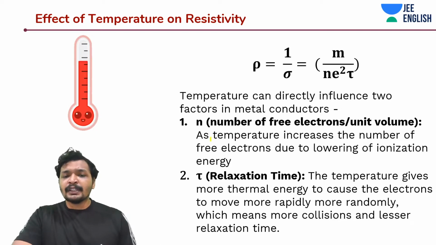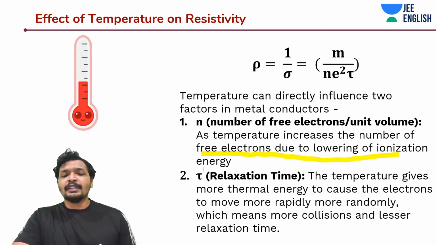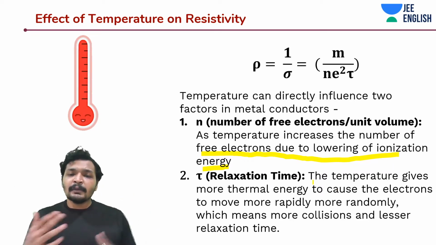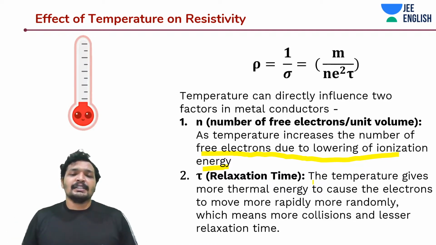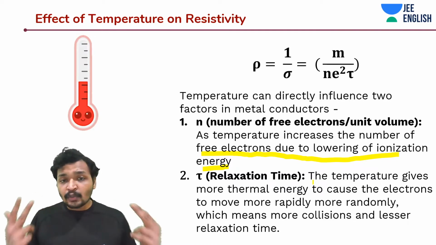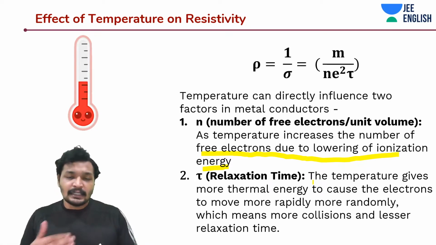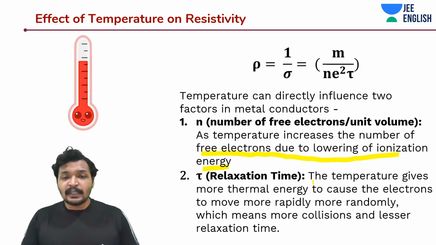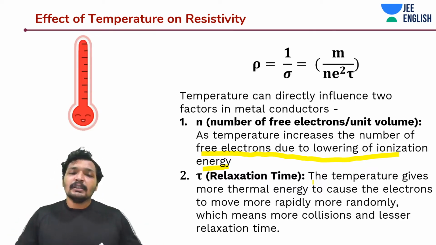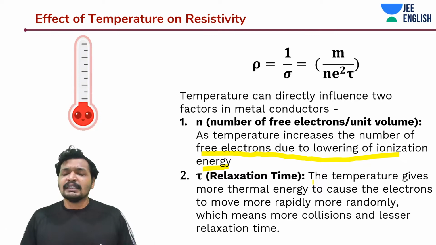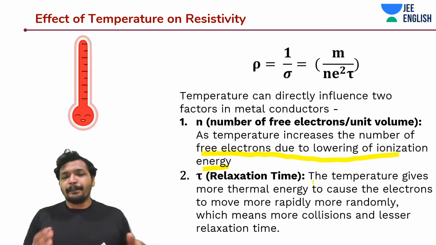And what happens when you increase the temperature? The number of free electrons increases due to lowering of ionization energy. And similarly, what we talked about, due to more thermal energy, there will be more collisions, which means lesser relaxation time. So these are the two ways the temperature influences the resistivity of a material. Okay, not resistance exactly. In resistance there can be thermal expansion, but we are not talking about it in our syllabus or as such in general, because these effects are accounted for in a different way.